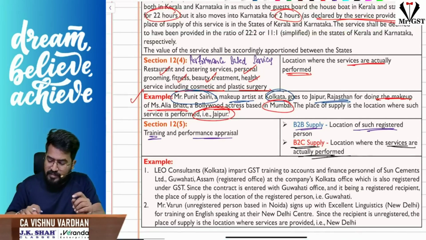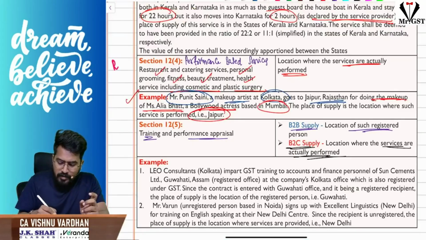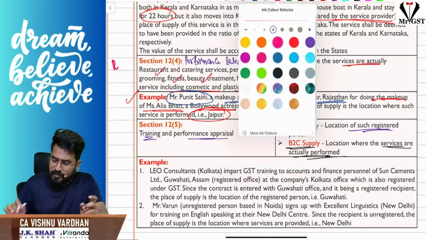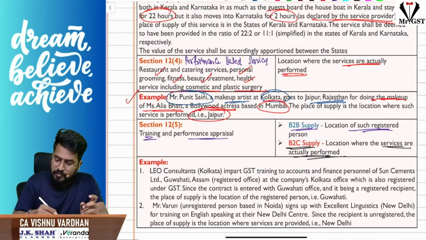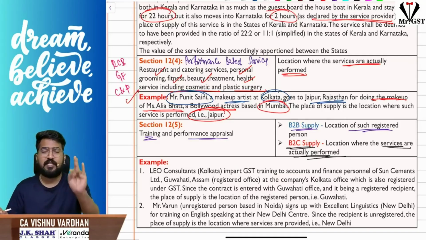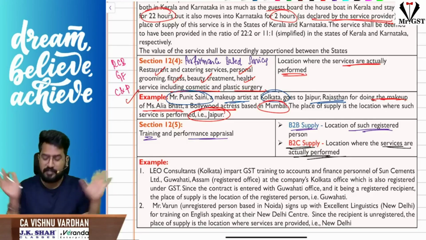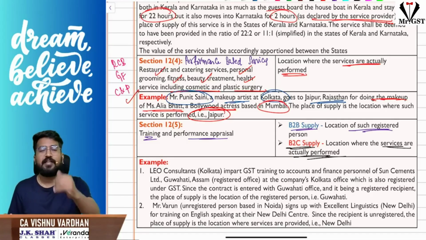So to remember these services, I'll give you a code here. Remember that: RCB girlfriend needs cosmetic and plastic surgery. R means restaurant service, C means catering service, B means beauty treatment, G for personal grooming, F for fitness services, and cosmetic and plastic surgery. If you feel it is cringe, no problem. If you can remember, otherwise leave it. So in 12 subsection 4, where the services are actually performed, that will be the place of supply.